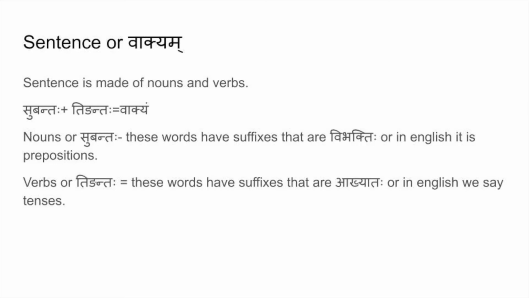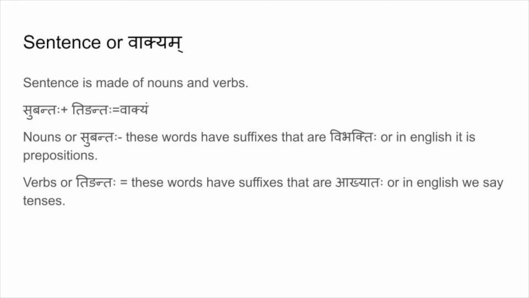Subanta. So what will have suffixes? Nouns. So nouns and tigantaha. Now antaha means the suffix. What kind of suffix? Ting. Ting plus antaha becomes tigantaha. Now tigantaha are verbs, that is tenses. So ting are actually tenses. So what have tenses? Verbs have tenses. So a sentence is made up of nouns and verbs. That is what is given here, right?